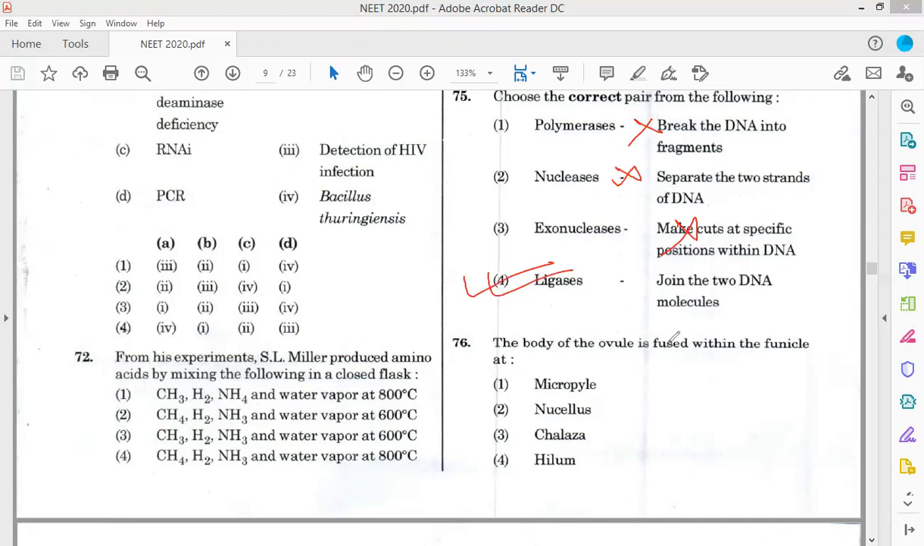The body of the ovule is fused with the funicle at the hilum. So option 4 is the correct answer. Now coming to question number 77.